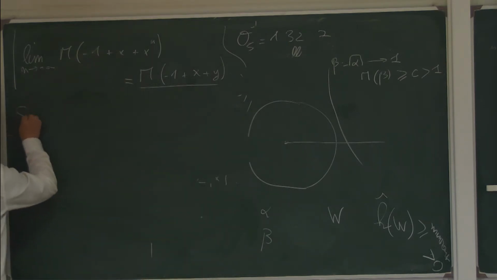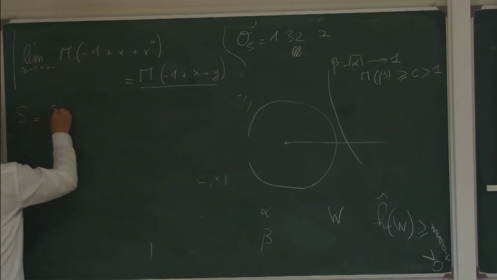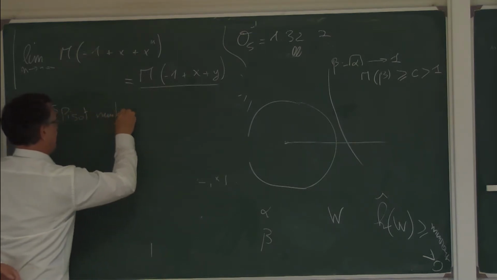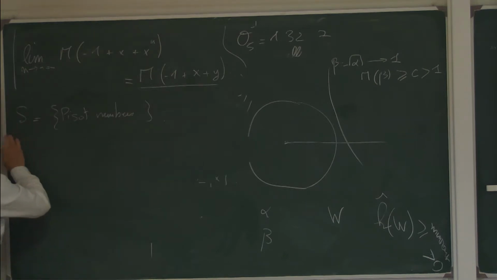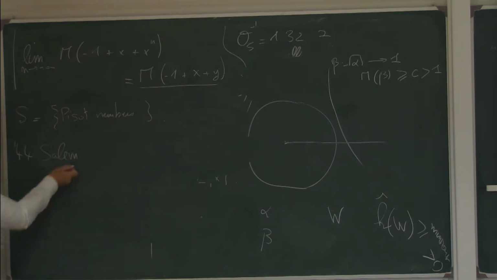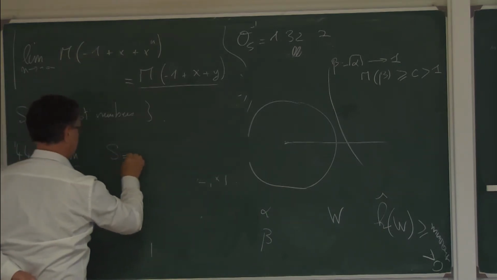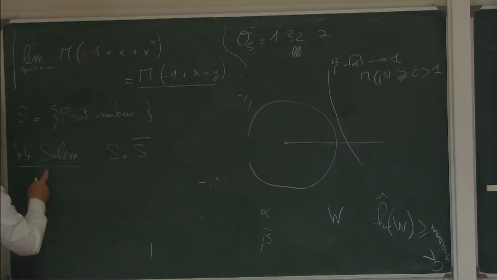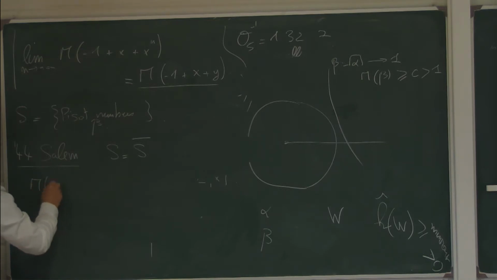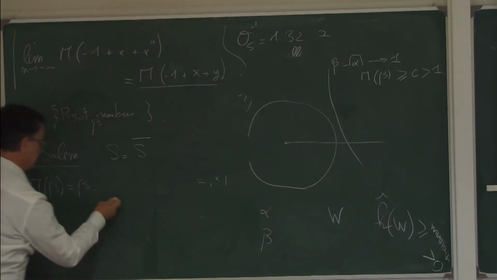So S, the set of Pisot numbers, was proved closed in 1944 by Salem. It was a conjecture of Vijayaraghavan. If you take a Pisot number beta, the Mahler measure of beta is equal to beta, and therefore the limit points in this category are Pisot numbers themselves.